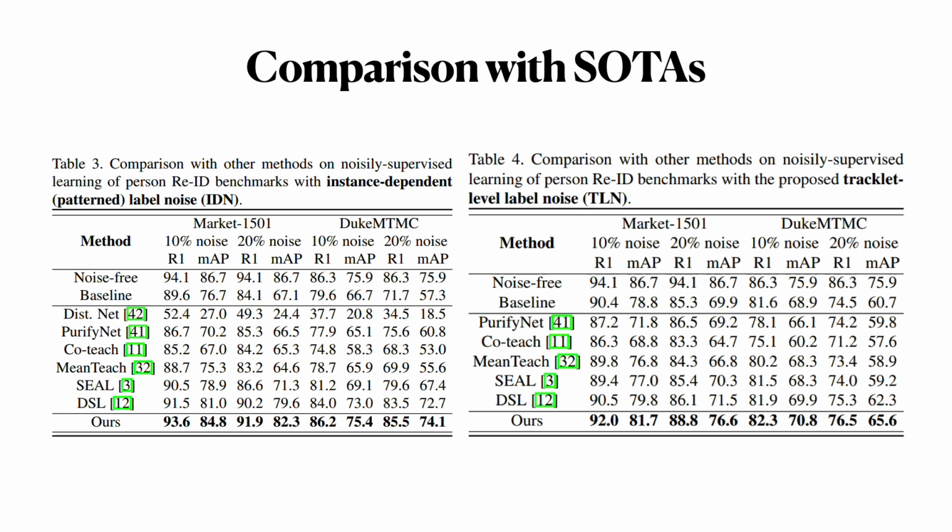We compare the re-identification performance of our method with other algorithms, including robust deep learning algorithms for general image classification tasks with label noise and 2 existing robust deep learning methods designed for person re-ID. The results showed that our method performed better than the existing methods on 2 popular re-ID benchmarks under different ratios and different types of label noise.